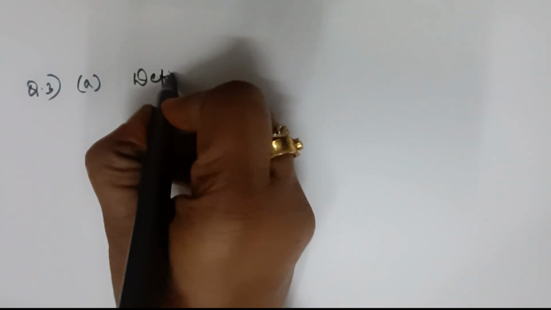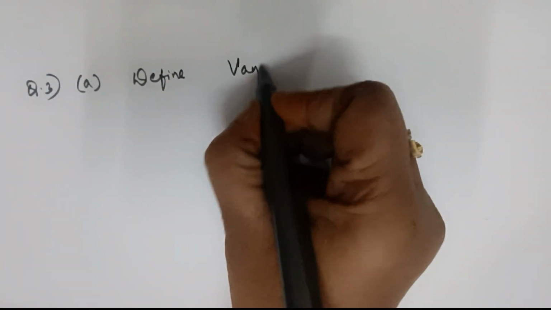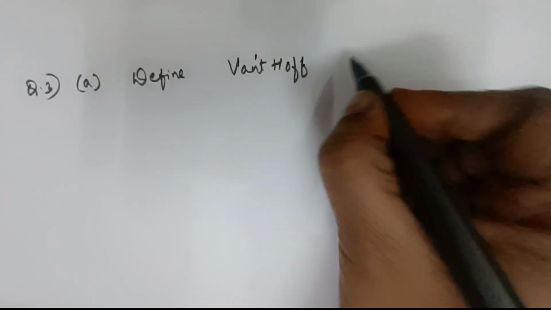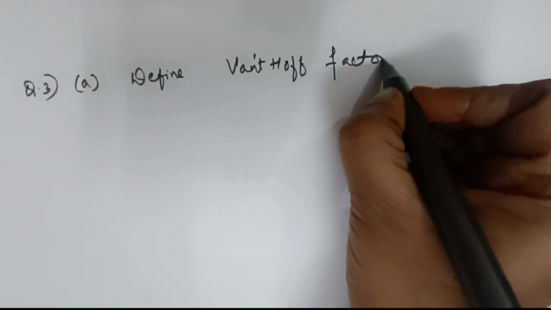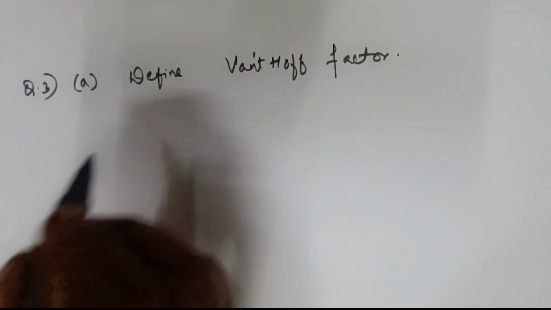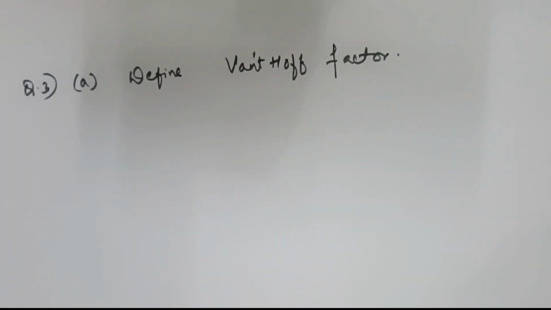Let us see one more 5-mark question. Question number 3. Careful. They'll ask you the A part: define Van 't Hoff's factor. This is a direct question, isn't it? What is Van 't Hoff's factor? It is the ratio of normal molar mass to the observed molar mass of the solute.